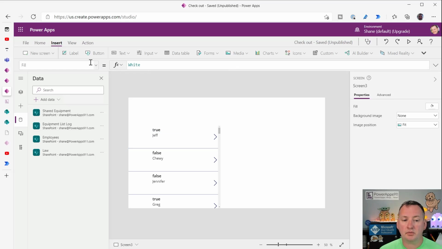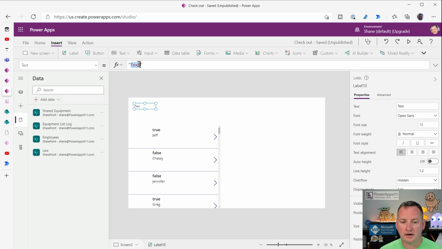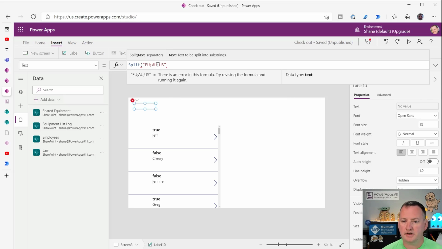And what if you want to go the other way? What if you have EU, AU, US, and you want to turn that string into a table? So how do we do that? You would actually use the Split operator. So I think if we do this, and then we say, I want to split on that.